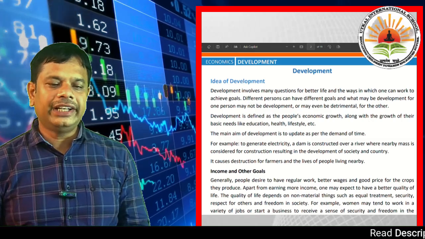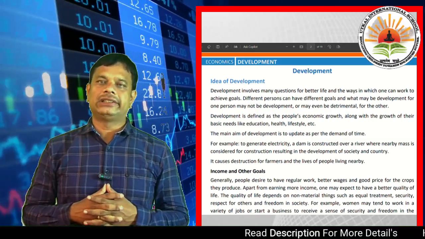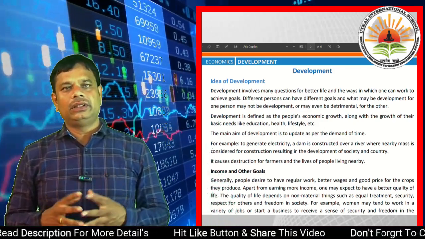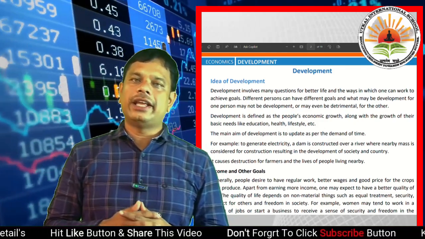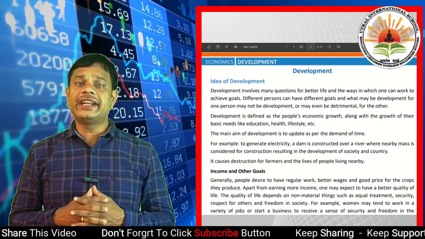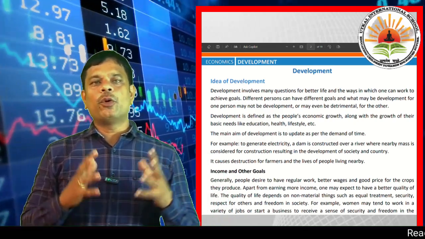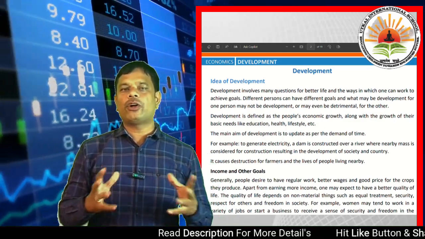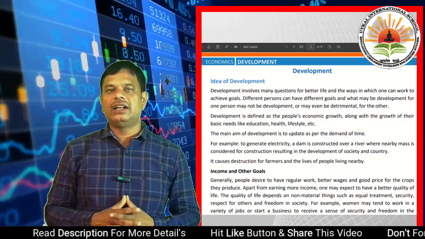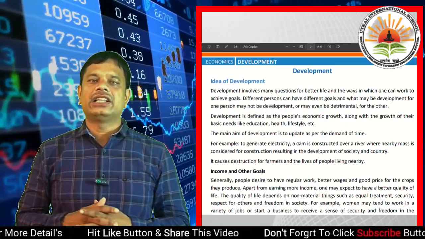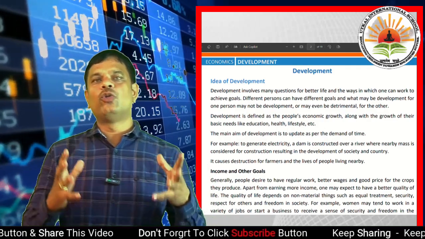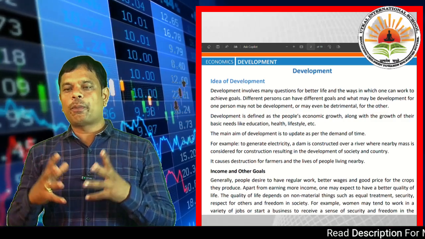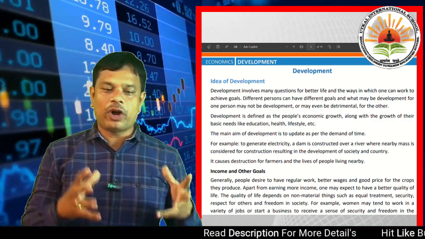Then, dear students, on development the main thing is income and other goals. Generally people desire to have regular work. For development, people require regular work, better wages and good prices for the crops they produce.